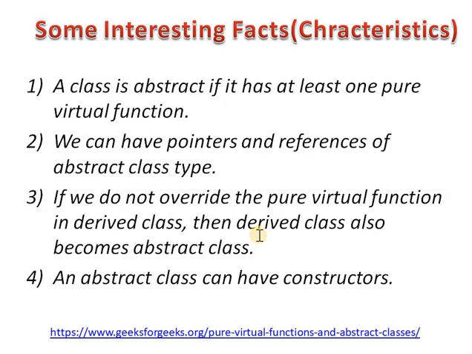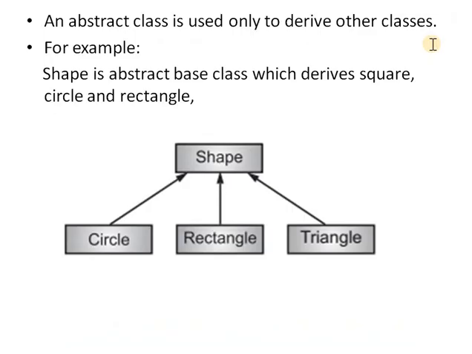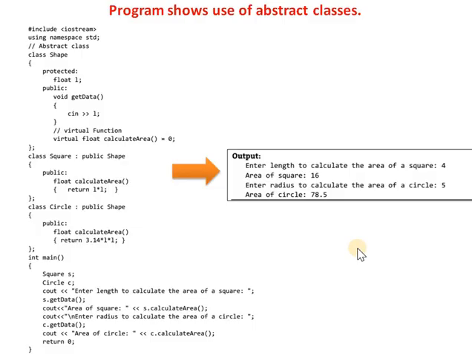Then we discussed the different characteristics of abstract classes. Then we saw one example for calculating the area of circle, rectangle and triangle by using the abstract class. This is the example of the abstract class, in which there is one abstract class, shape, because this shape class contains a pure virtual function. So we call the shape class an abstract class.